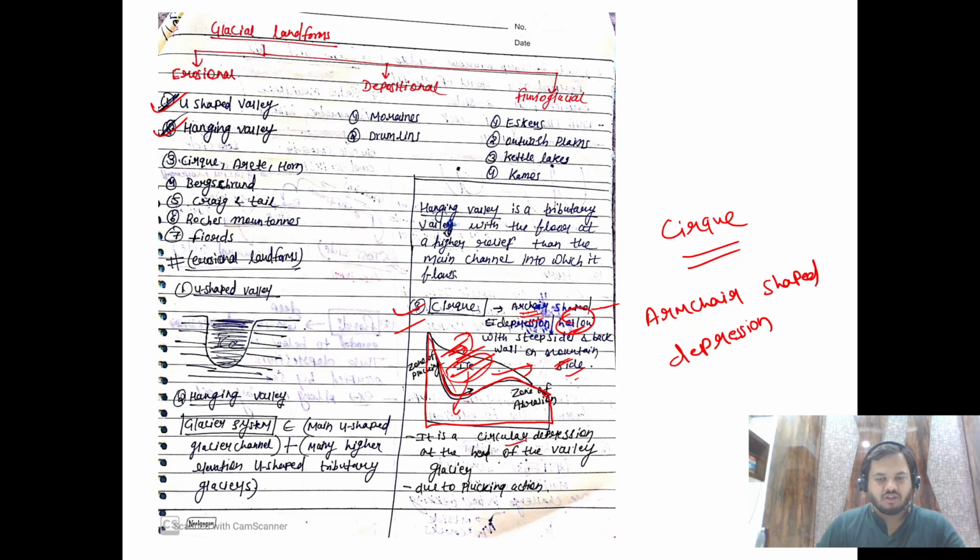So it is a circular depression at the head of the valley glacier, and it happens due to plucking action. We have read erosion, either plucking or abrasion. As an additional point, you can write that the U-shaped valley will be formed by what? It will be formed by plucking only. Here too it is formed by plucking action.